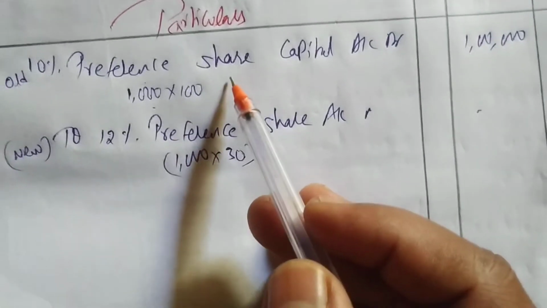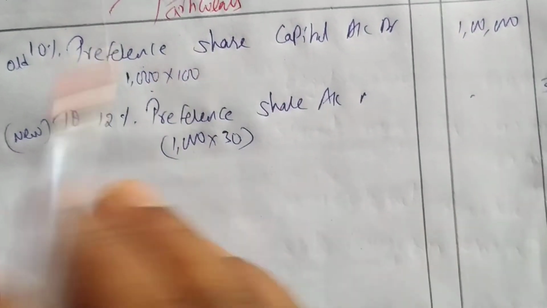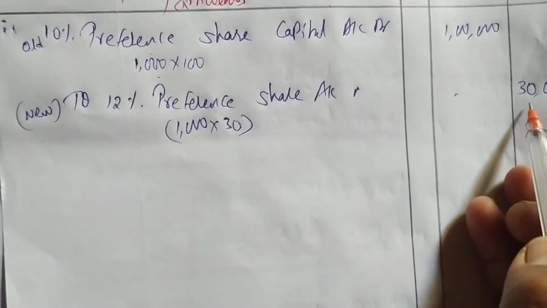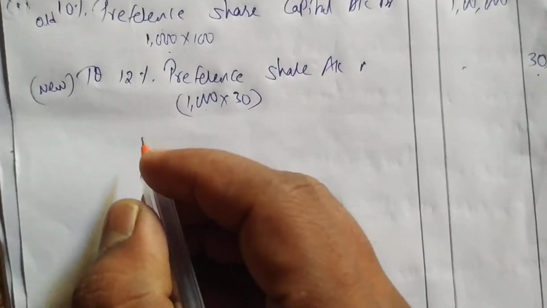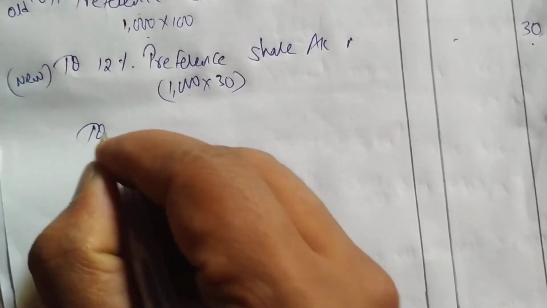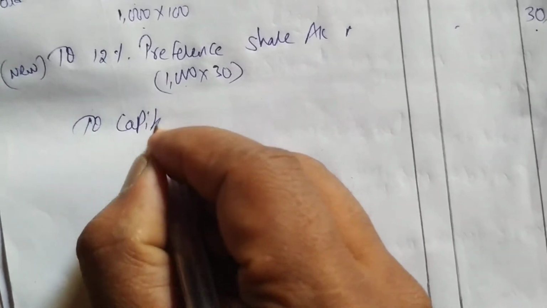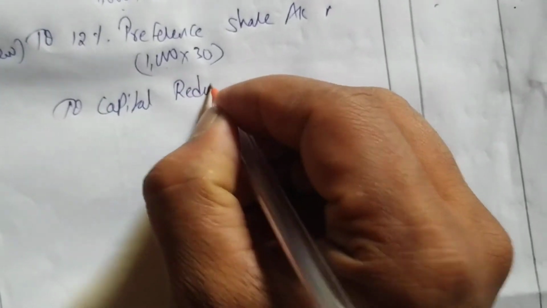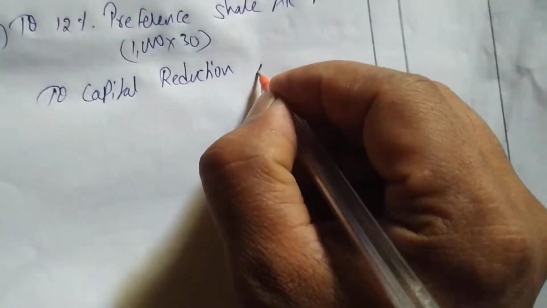Old first cancel, then new we are issuing. So how much is left over? See, 1 lakh minus 30, 70,000 is there. So that is utilized for reconstruction. So we are adding to capital reduction, or we can say capital reduction account. A temporary account will open. The account name is capital reduction account.